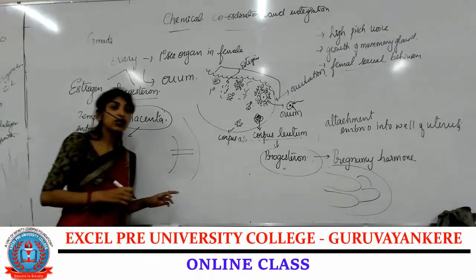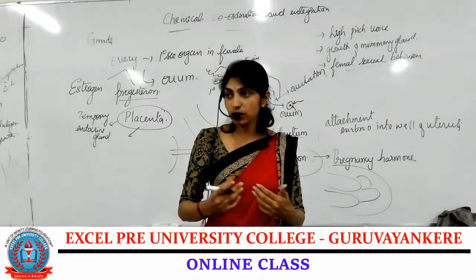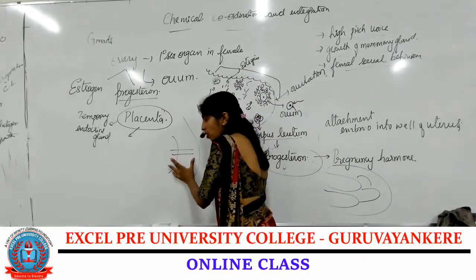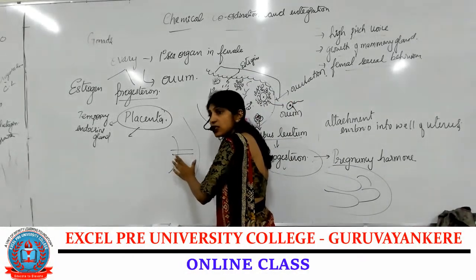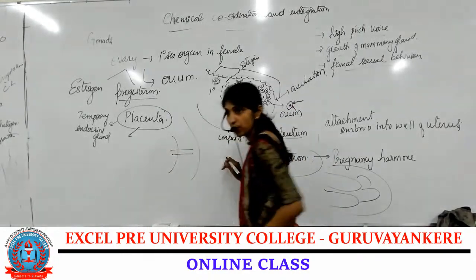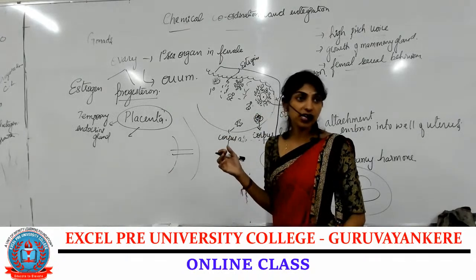Since it is present only during the time of pregnancy, it is temporary, and it is capable of secreting hormones.